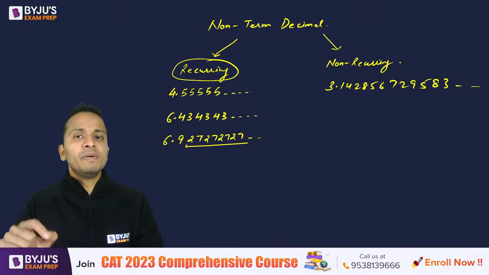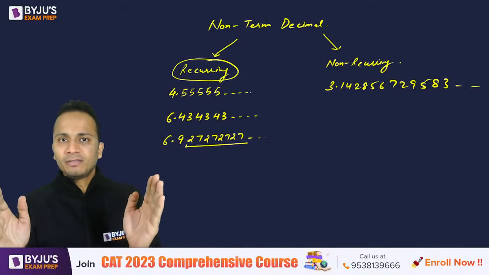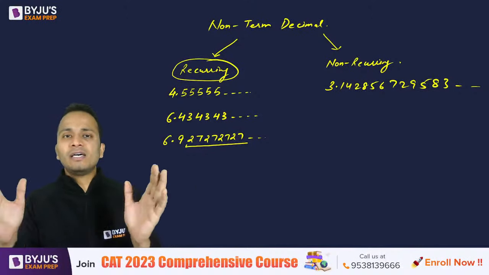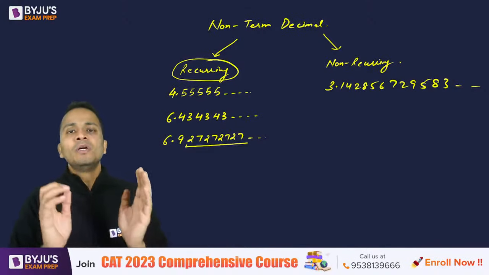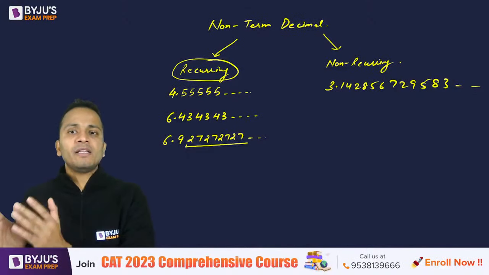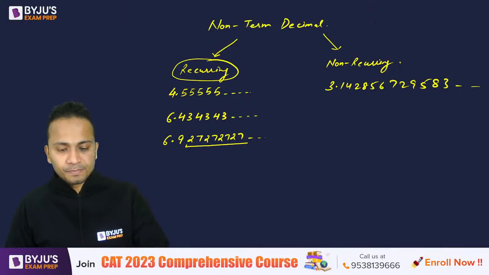Okay, so non-terminating decimals. If the decimal is non-terminating, it is not terminating, then either it will show a pattern, that means it will be recurring, or it will not show any kind of pattern, it will be non-recurring. All right, okay.